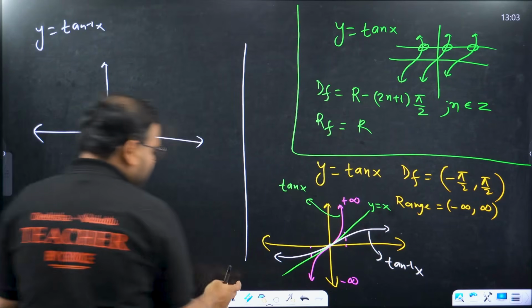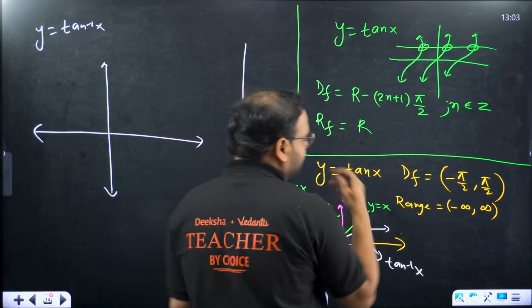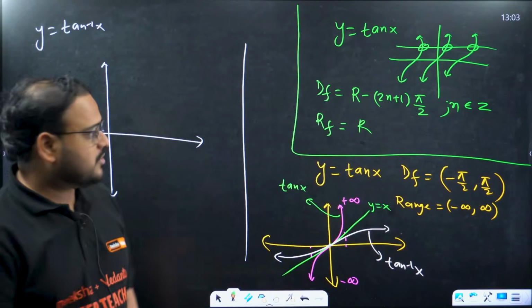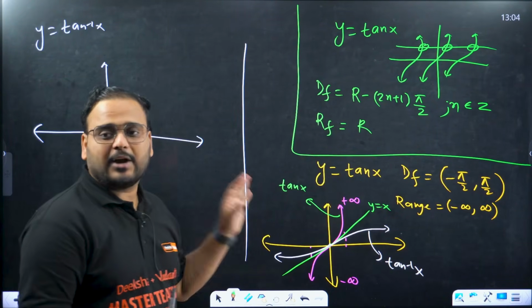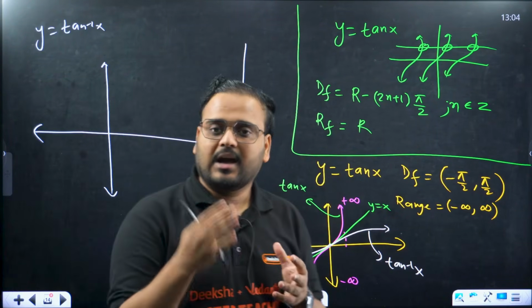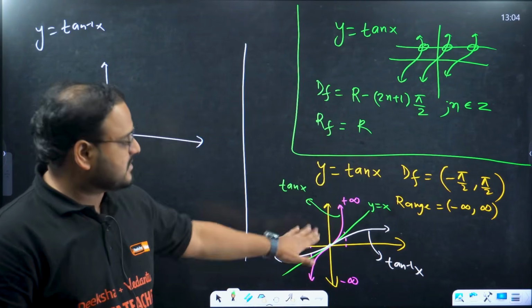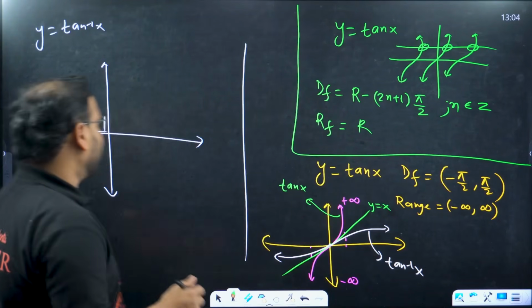Sir, why is spending so much time to draw the graph? Even in the live class I did that. Why am I doing it over here also? Because in this chapter, when you do the graphical part, you can get more clarity. How the graph is coming, how its domain is coming, how the range is coming, why it is this way itself. All the understanding comes from here.